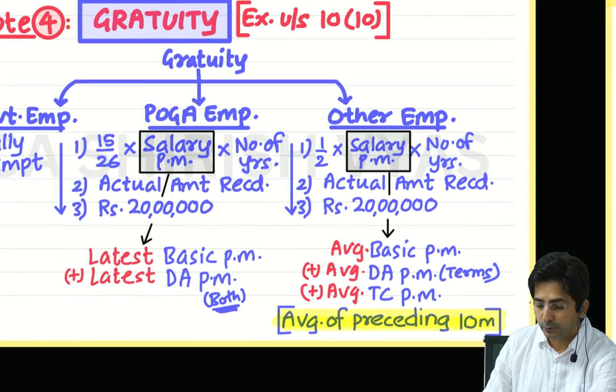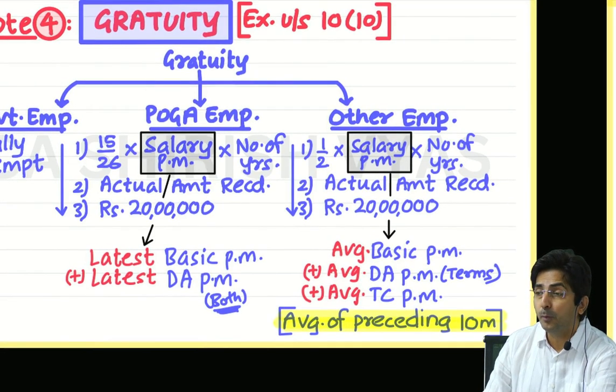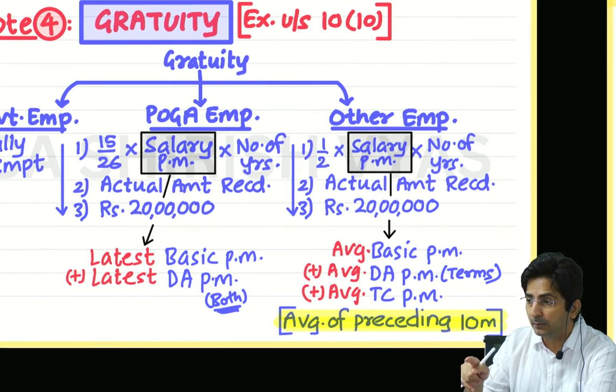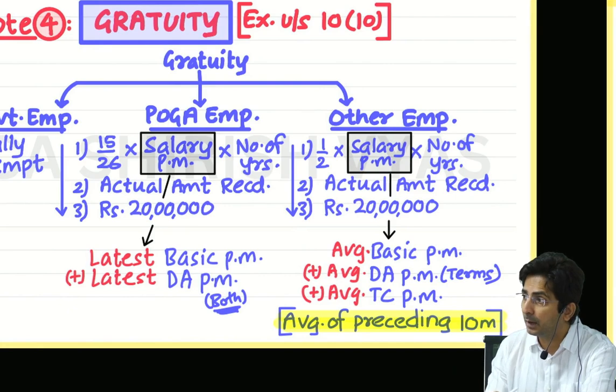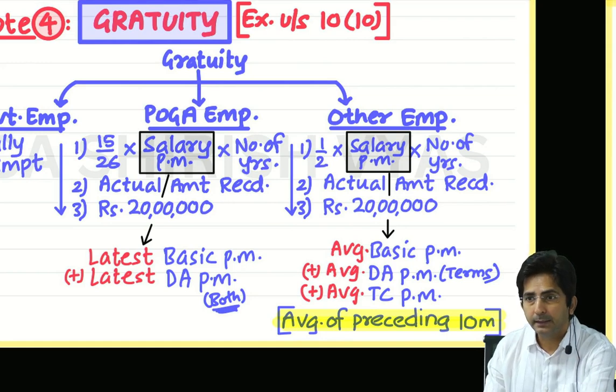Then average of how many months? Preceding 10 months. What do you mean by preceding? Don't take the month of retirement. So if you retired in the month of December, ignore December. Ignore December, take what you had before it, November, and then go backward, November, October, like that. How many months? 10 months. 10 months is a fixed rule.